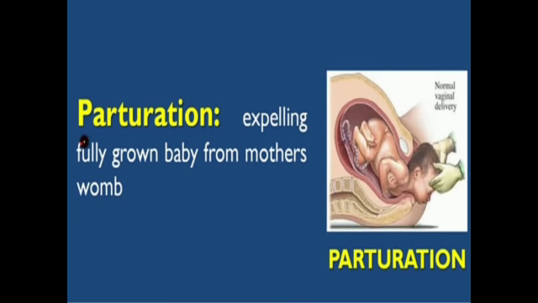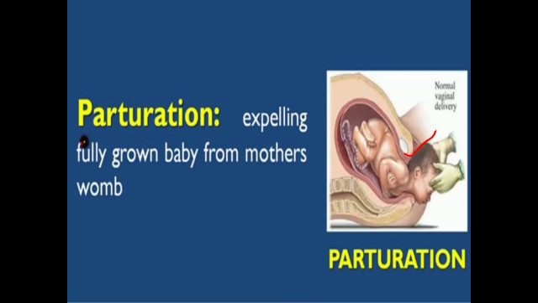Then comes parturition, the last step. What is parturition? It is expelling the fully grown baby from the mother's womb. As you can see, this baby is removed through the vagina.